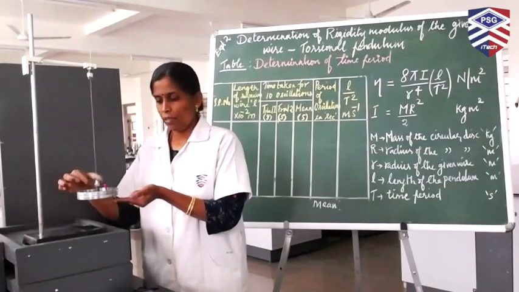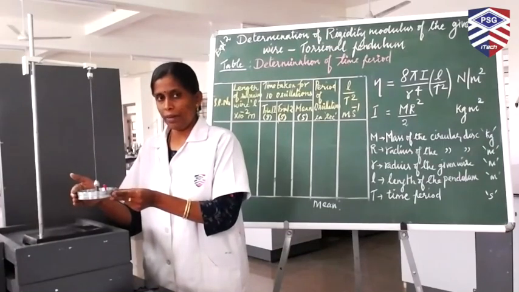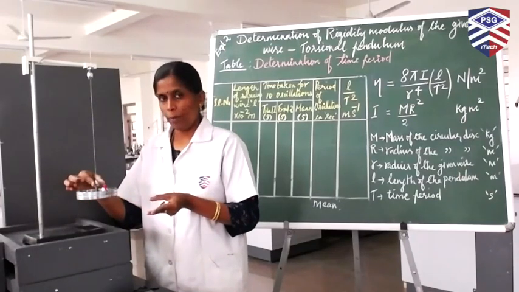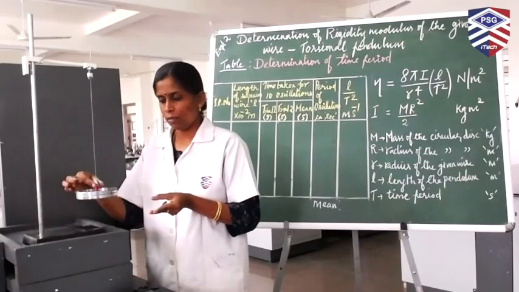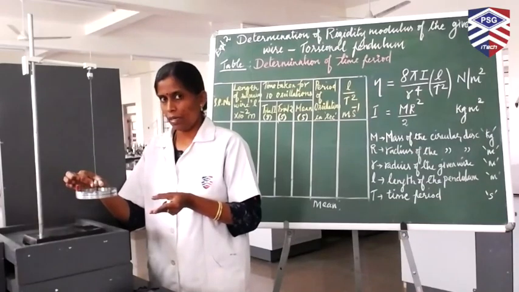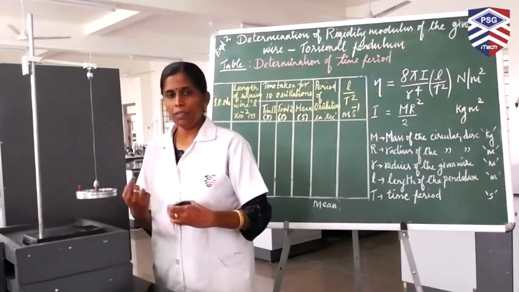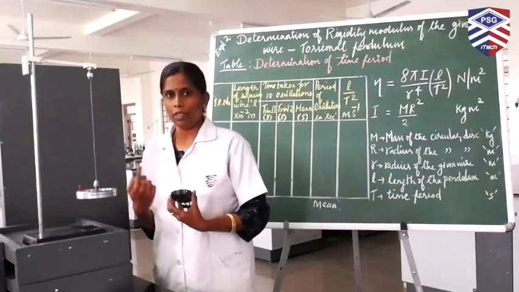Please listen carefully: the pendulum should be at rest before applying a small twist. Now, applying a small twist and releasing it. Can you see the oscillations? The pendulum is executing simple harmonic oscillations.